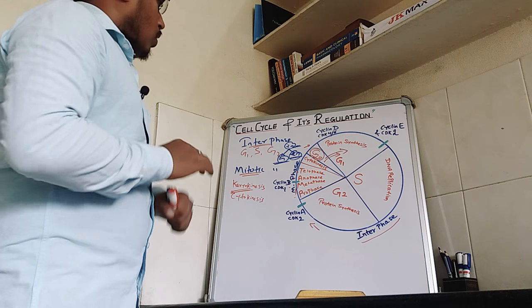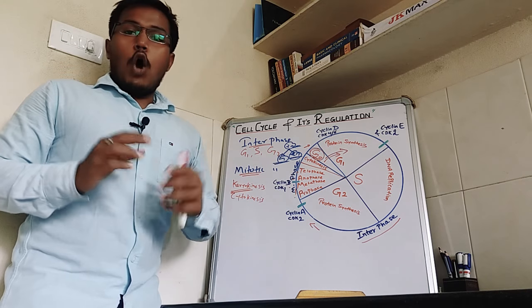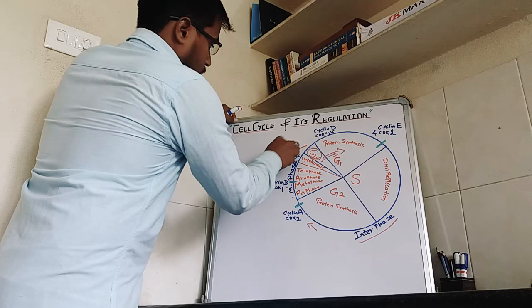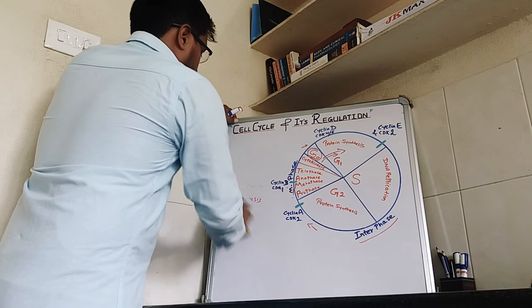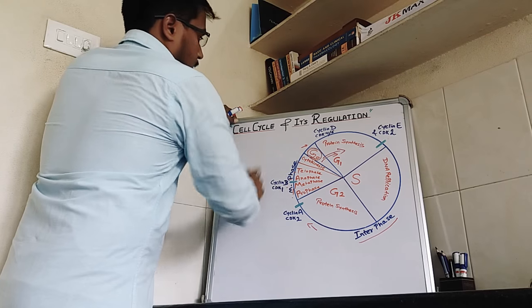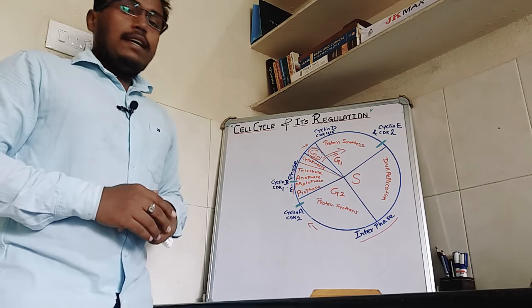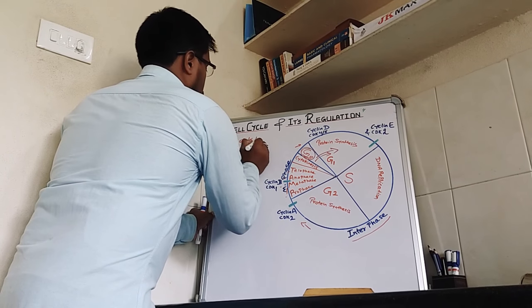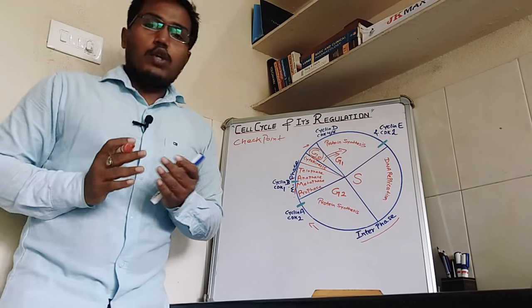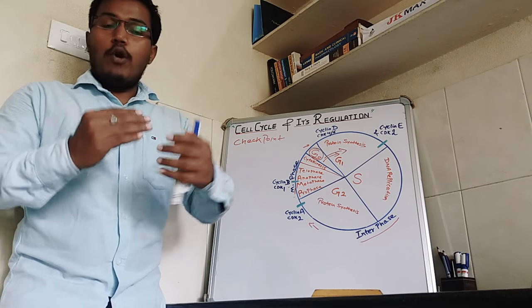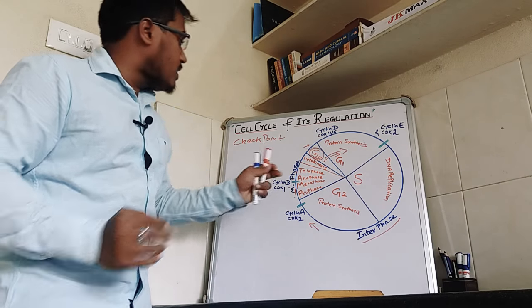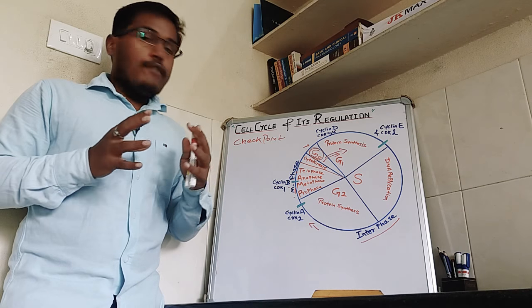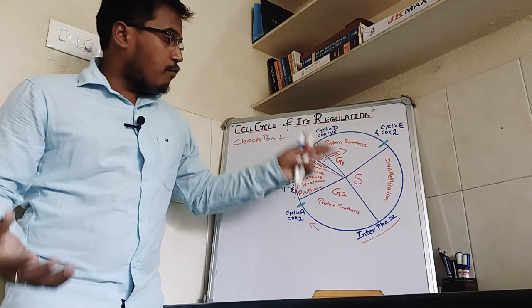Next we will discuss regulation of the cell cycle. When the cell travels through the cell cycle, there are certain checkpoints. As you travel through a road, there are certain toll gates or checkpoints. In the same manner, in the cell cycle also, certain checkpoints check whether the cell has acquired all the proteins to pass from one phase to another.